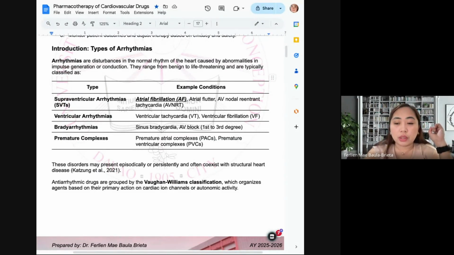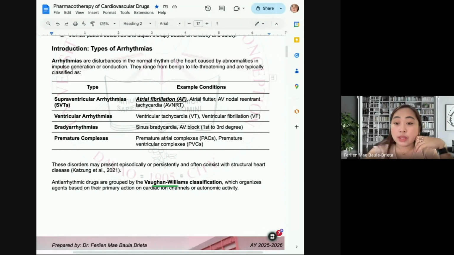Are you familiar with that one? 2D echo. It's a 2D echocardiogram. So the structures of the heart are visible to check if there are abnormalities, and then it is being confirmed with an ECG. So our drugs that are used to address these different types of arrhythmias are grouped by